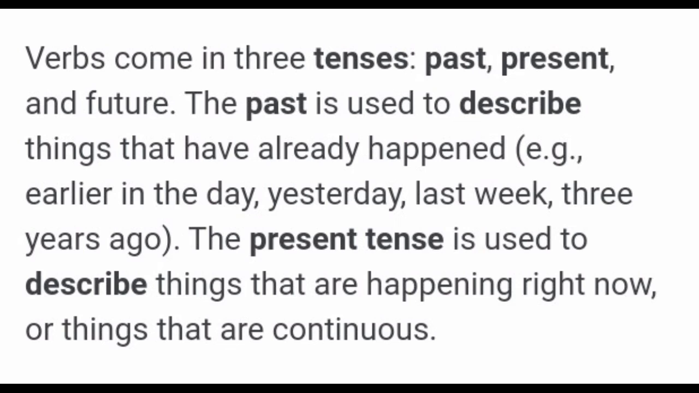The past is used to describe things that have already happened. For example, earlier in the day, yesterday, last week or 3 years ago. The present tense is used to describe things that are happening right now or things that are continuously going on. And children, remember that to change the word into past, we use ed with the word, and to change the word into the present, we use the s form of the verb.